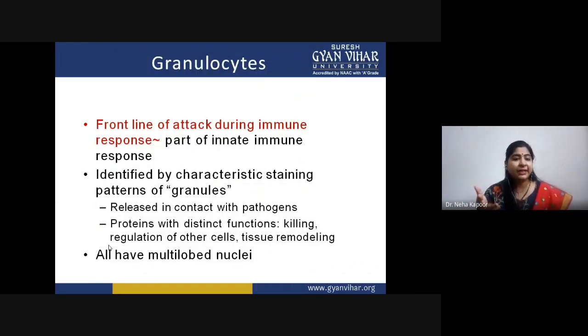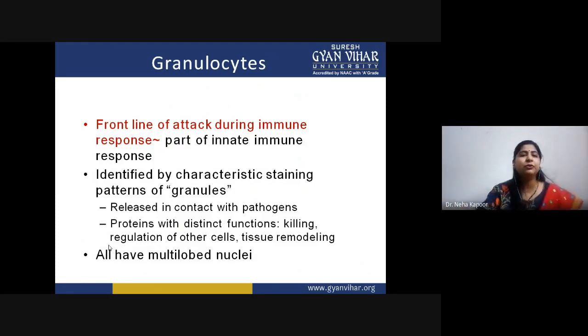Now, granulocytes are the front line of attack during an immune response. The main differentiating feature is the presence of granules inside the cytoplasm. These granules are basically responsible for mounting a response, because they are released only when this cell interacts with some pathogen. Then these granules will release proteins or toxic materials with distinct functions. Either they will kill the target cell, or they will regulate other T cells and tissues or signal them so as to kill or eliminate those target cells.